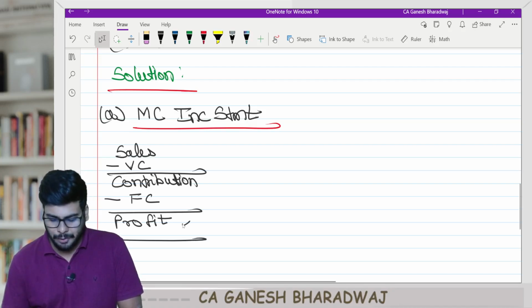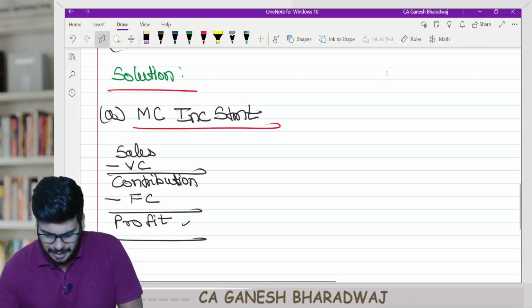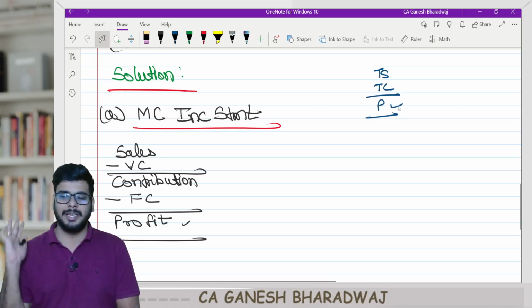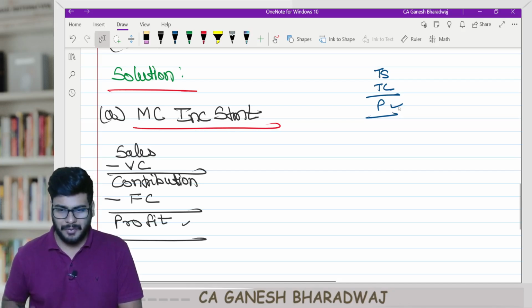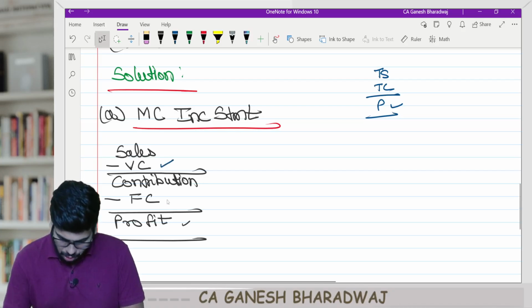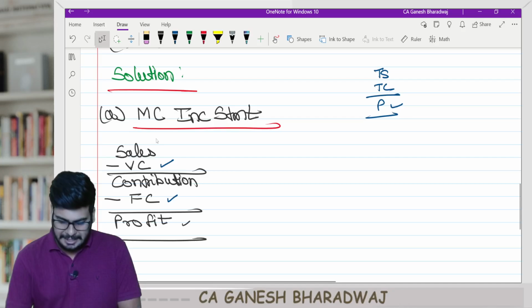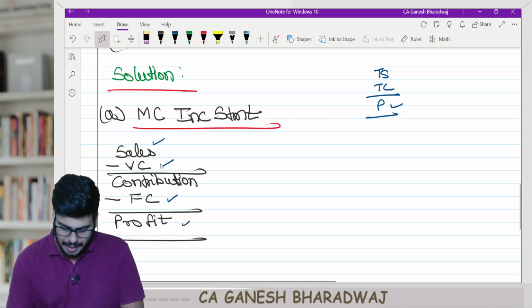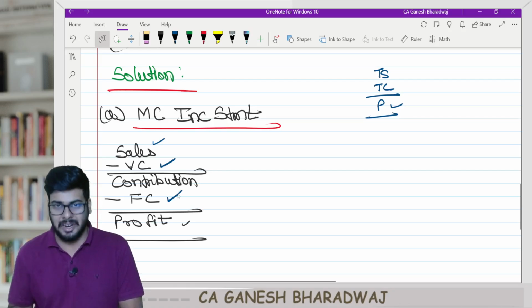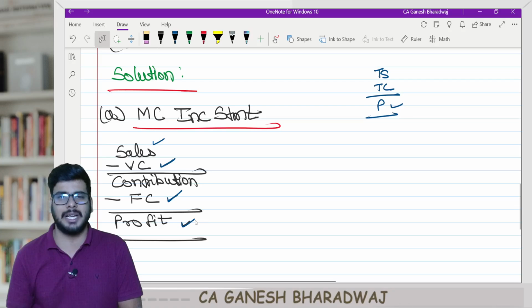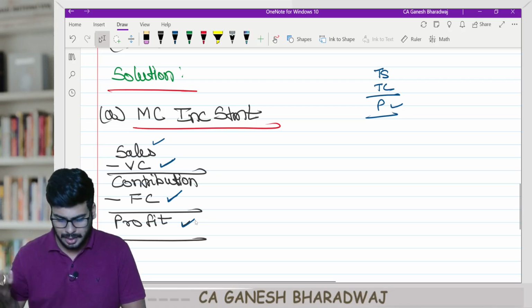Now, I need to find out the profit. Correct? How will I calculate the profit? Simple. Total sales minus total cost. If I do, I will arrive at the profit. Correct or not? Fine. That is what we are doing here. Total cost is nothing but variable cost plus fixed cost. So from the sales, we are reducing variable cost. We are further reducing the fixed cost. That is, we have adjusted for the total cost. We are arriving at the profit. Clear with this, guys? Fine.